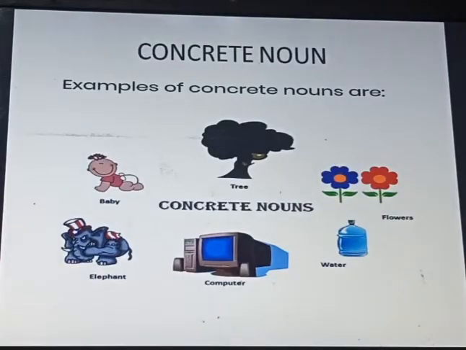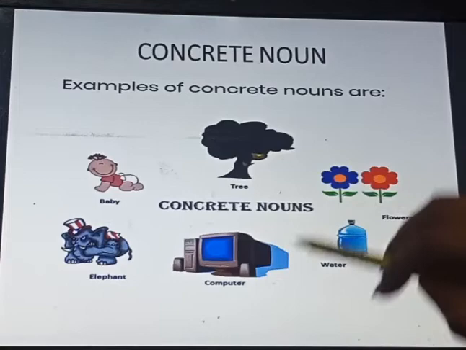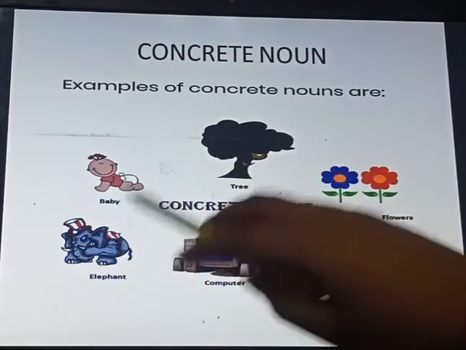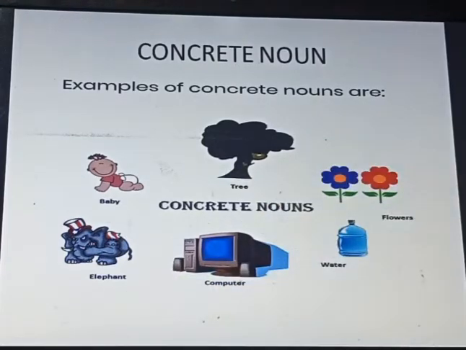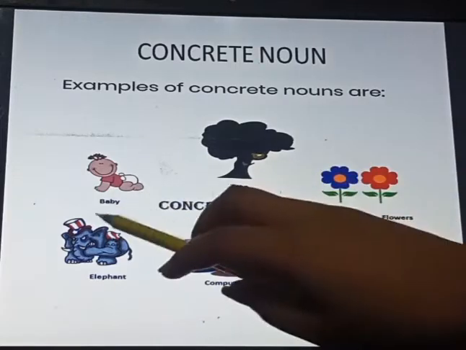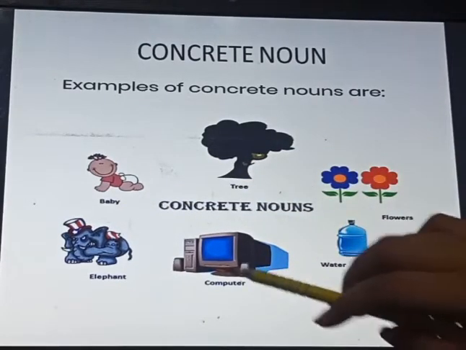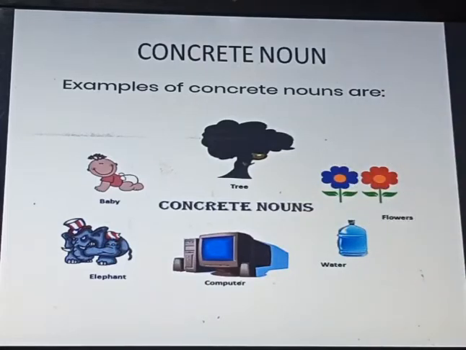Today we are going to learn about the concrete noun. The definition of concrete noun is, they refer to things that we can touch or see. Listen carefully students. They can be both countable and uncountable. As you can see over here, I have given so many examples. The very first one is baby, tree, flowers, water, computer, elephant. What I said, we can see and touch. Baby, tree, flowers, water, computer, elephant, all we can see and even touch.